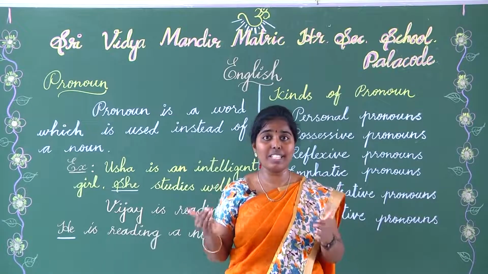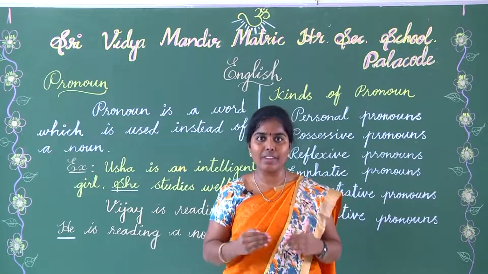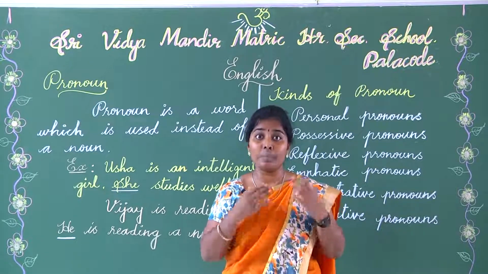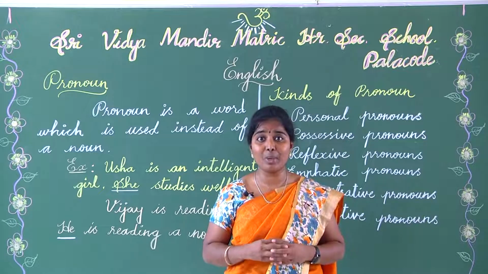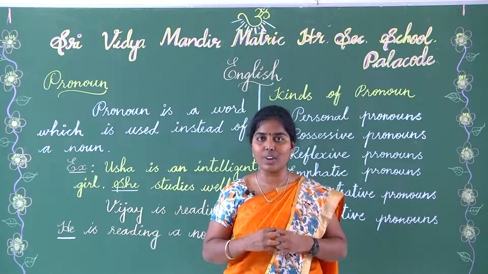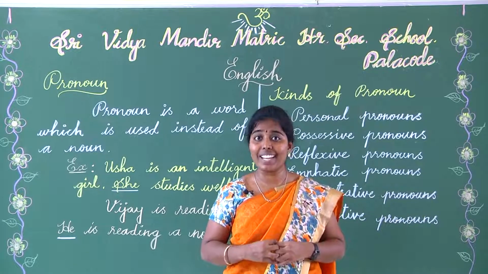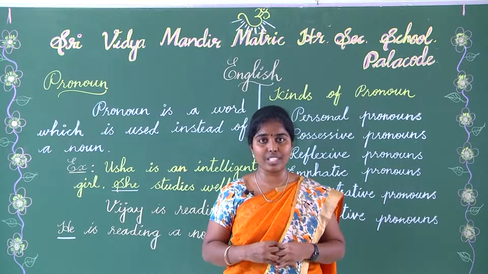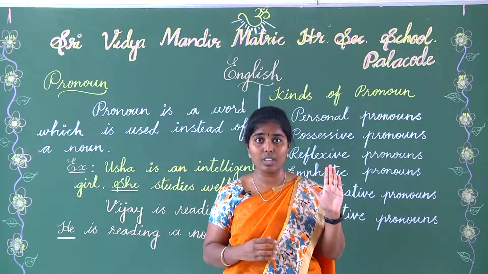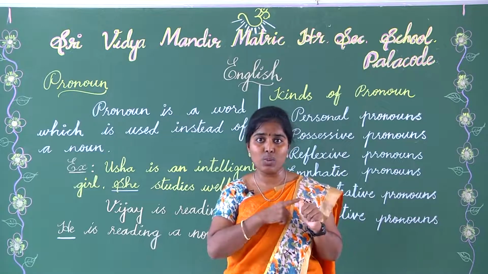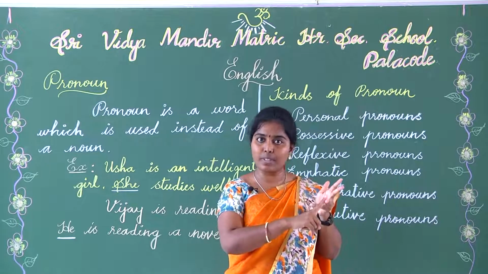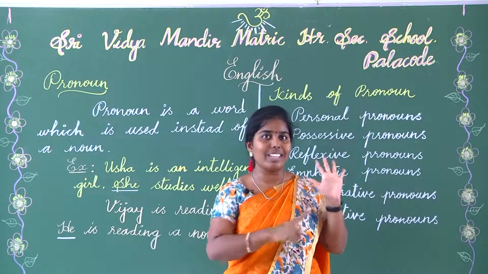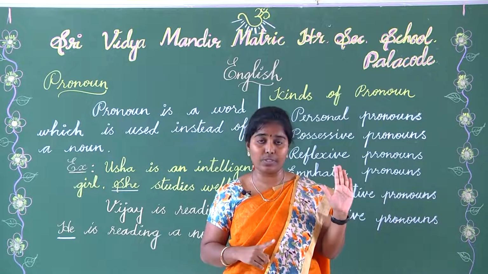Before moving on into our new topic, let's have a quick recap about our previous class. What is meant by noun? Noun is a naming word of a person, place or a thing. How many kinds of nouns are there? We have 5 kinds of noun: proper noun, common noun, collective noun, abstract noun and material noun. I know you are very clear about these 5.